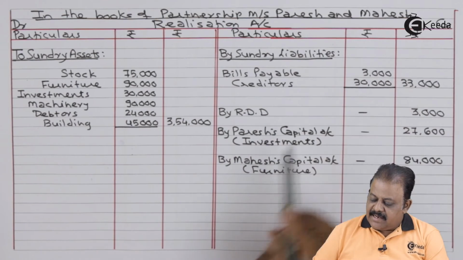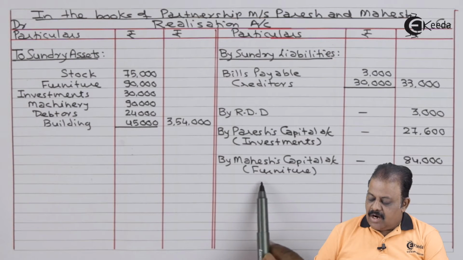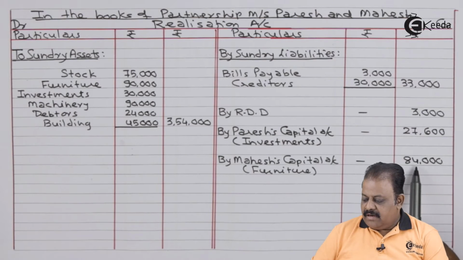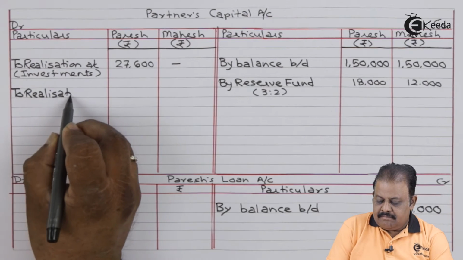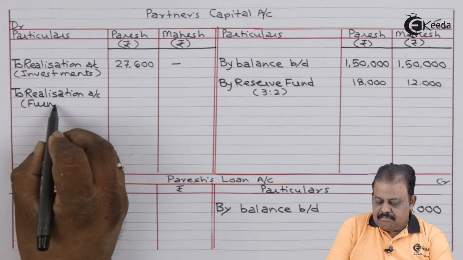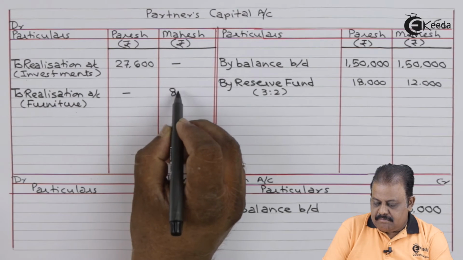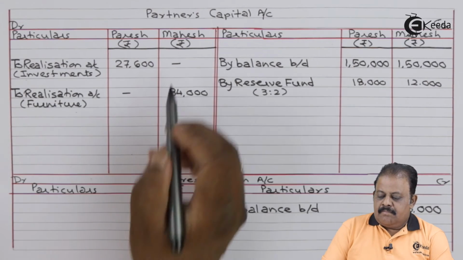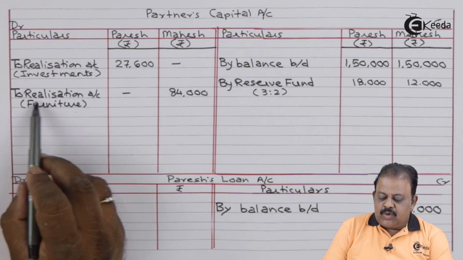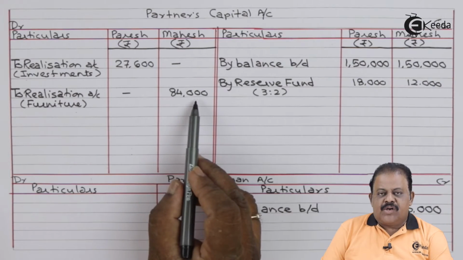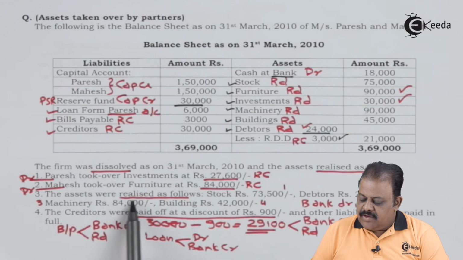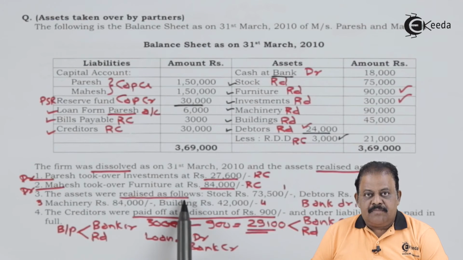Realization account credit side by Mahesh capital account, furniture taken 84,000. Mahesh capital account debit side to realization account, furniture taken 84,000.